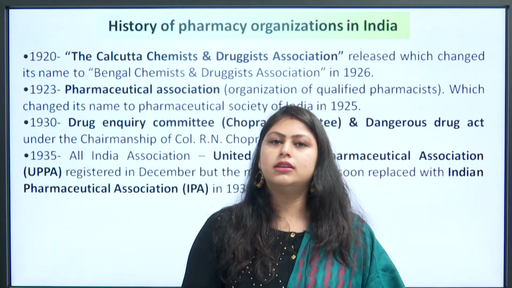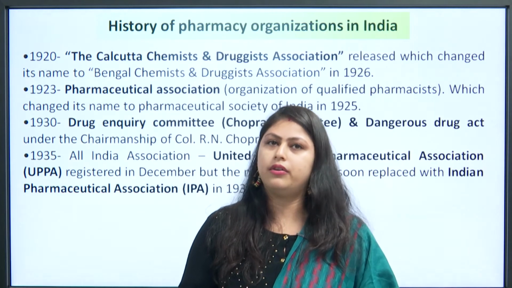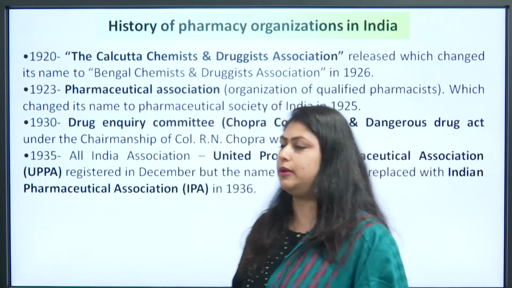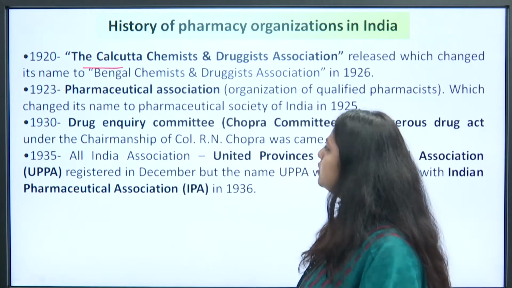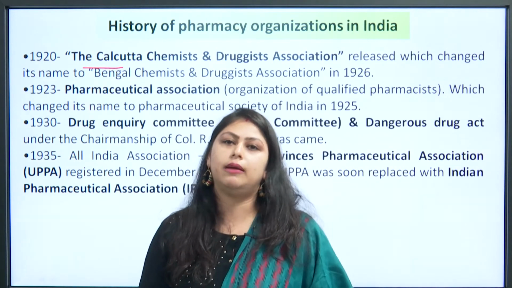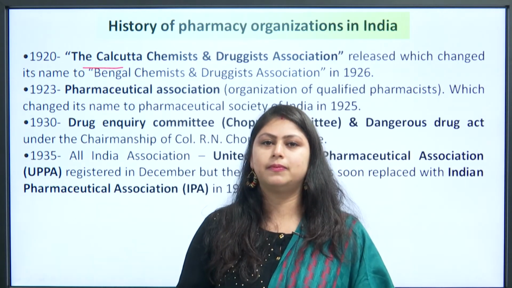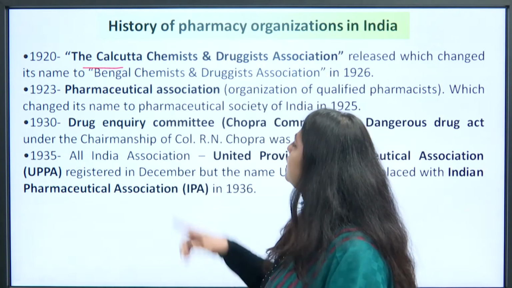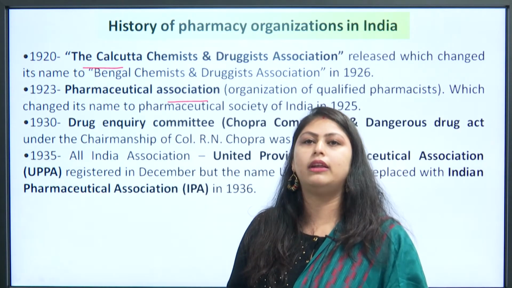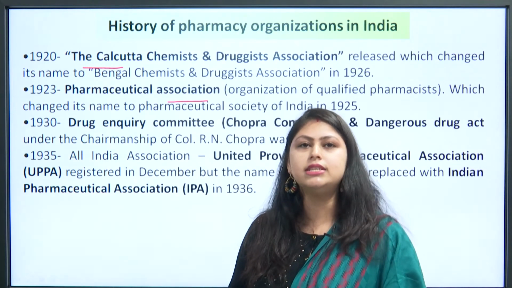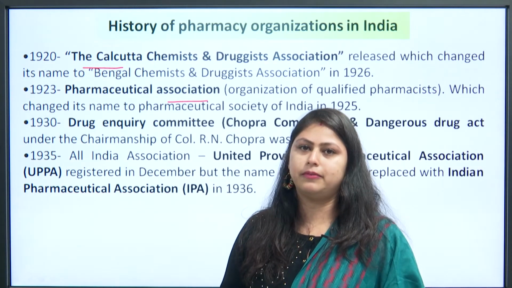So the next topic is the history of pharmacy organizations in India. Talking about the organizations, we'll start from 1920. In 1920, the Calcutta Chemist and Druggist Association was established, which changed its name to the Bengal Chemist and Druggist Association in 1926. In 1923, the Pharmaceutical Association was organized, which is the organization of qualified pharmacists, and it changed its name to the Pharmaceutical Society of India in 1925.